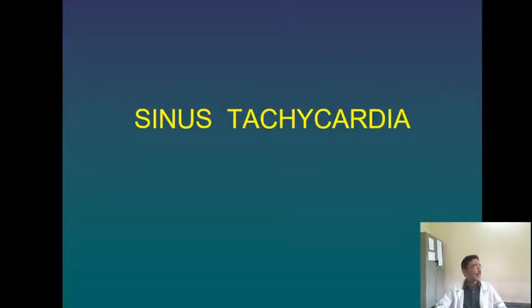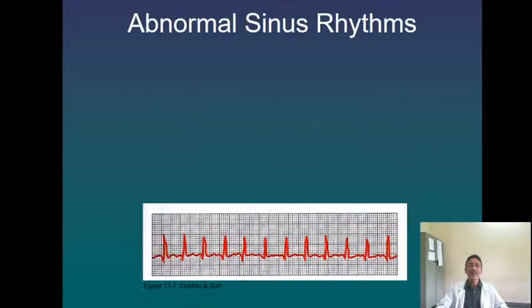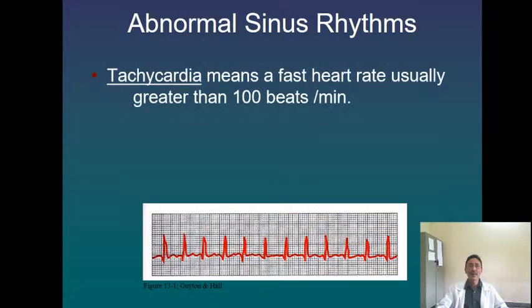Now abnormalities, sinus tachycardia. Sinus means the rhythm or the pacemaker of the heart is the sinus node. It is generating at a rhythm, but the rhythm is higher than normal and it is called an abnormal sinus rhythm, meaning tachycardia. Tachycardia is nothing but a heart rate which is more than 100, and here you will find there is an increase in the heart rate.